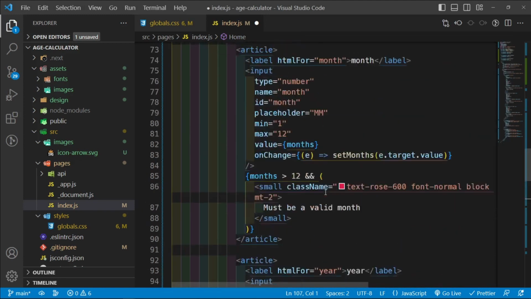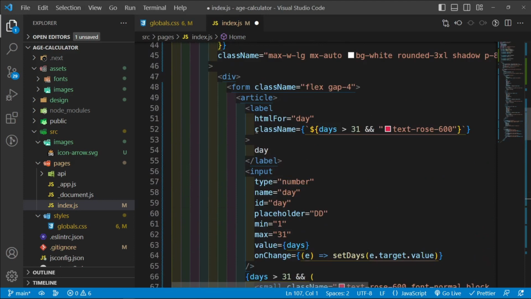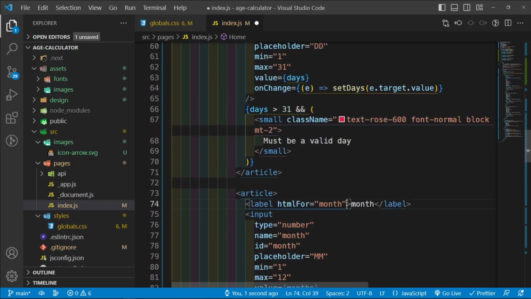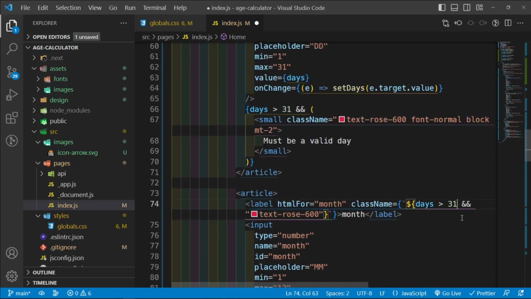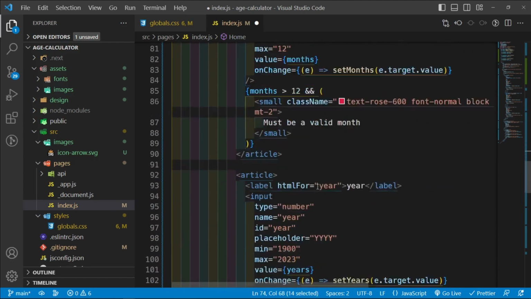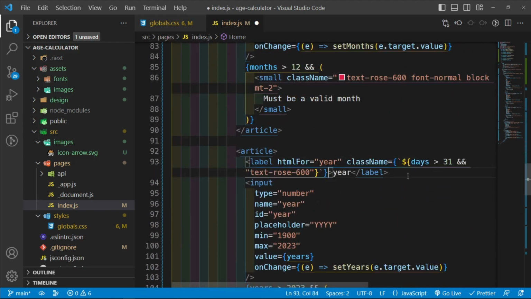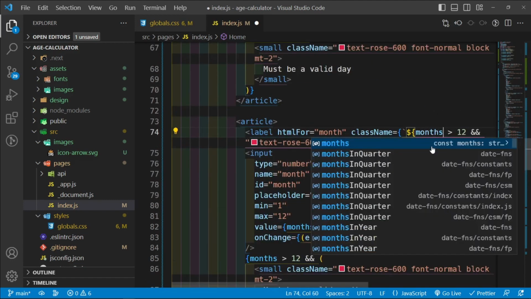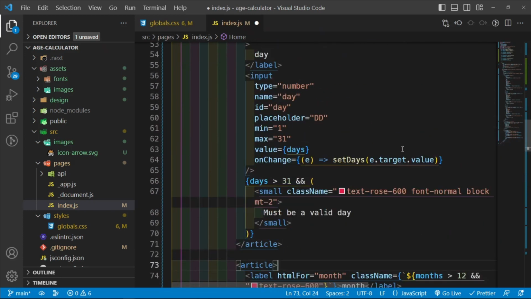And then we're going to do the same thing for the labels. See how we copy this class name, how we added in these class names. So just going to copy this, and then inside the label here we're going to check that this is greater than 12, and if it is, then we want the text-rose-600. And then here for this label as well, we want to check that the years is greater than 2023. And did I change this? This should say months instead of days. Okay, and we're going to have that.